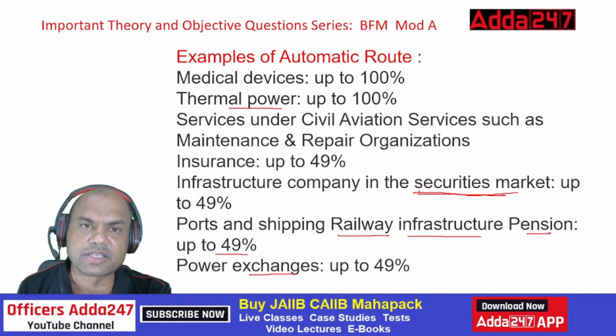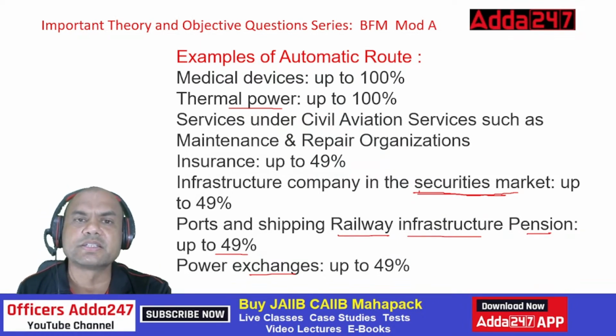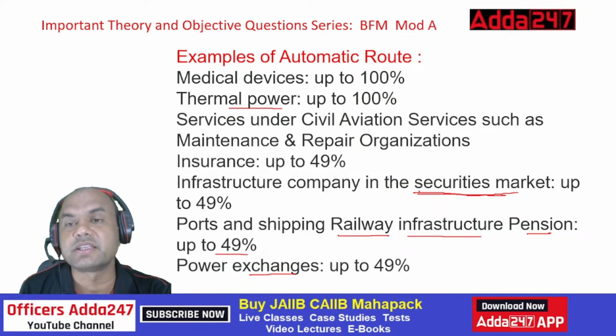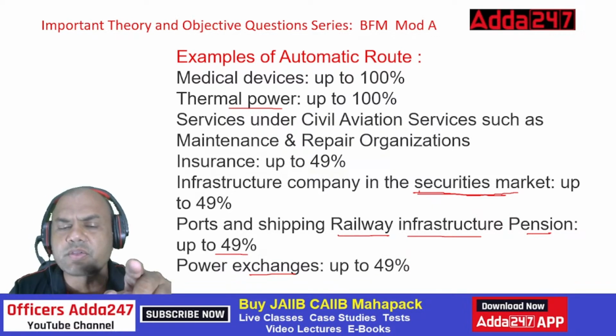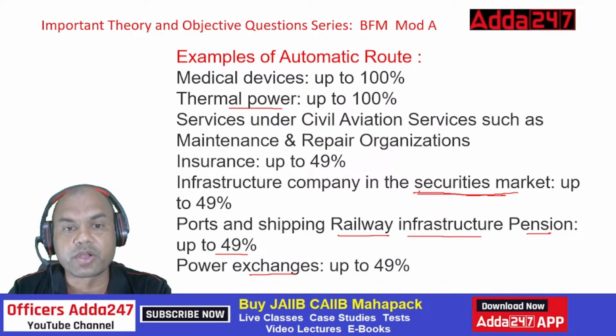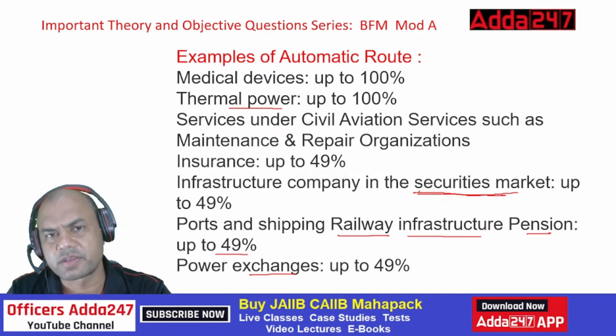It can be MCX, it can be others also. Even NSE and BSE also have their own commodity exchanges now. So for these power exchanges up to 49% ECB is allowed. So understand this. If you look at all these sectors, you'll find one important point: all of them come under roughly infrastructure. They boost the country's economy in one way or the other, right?